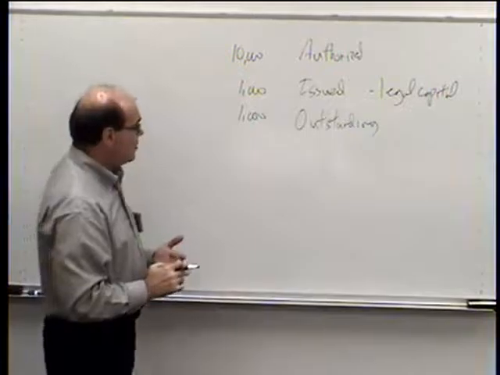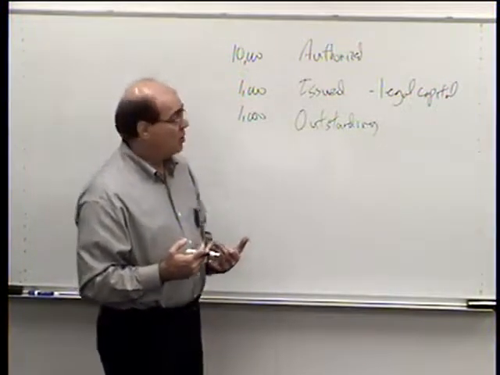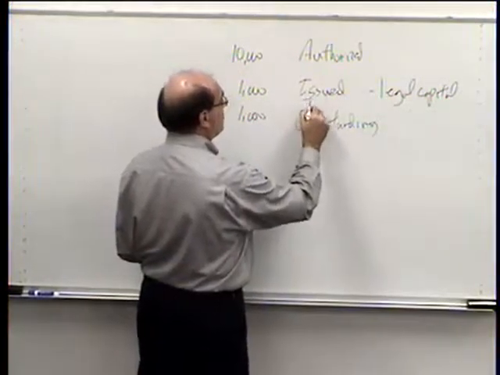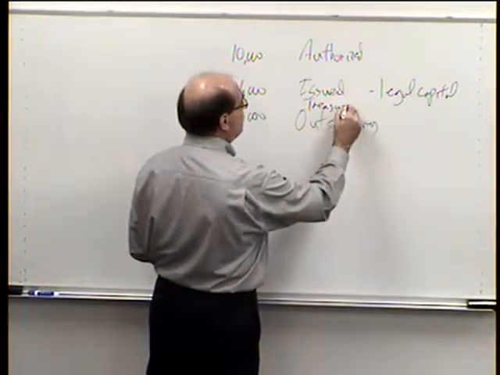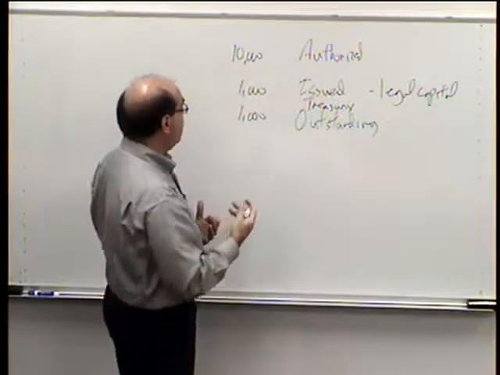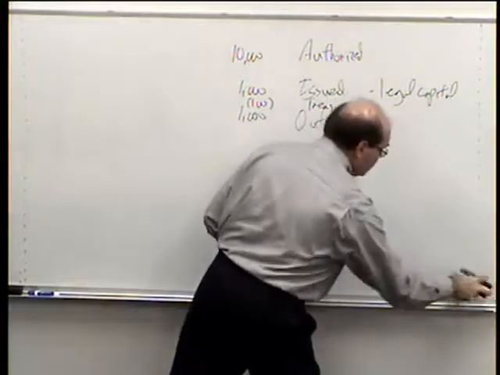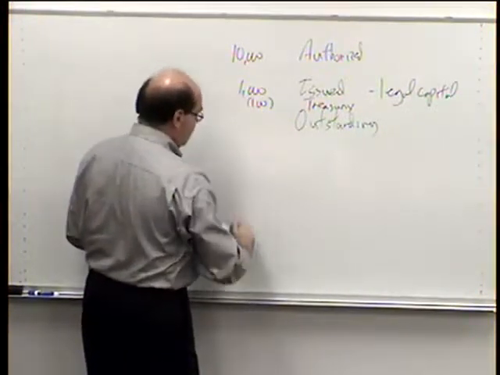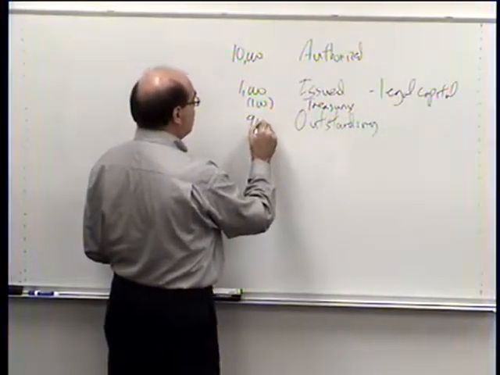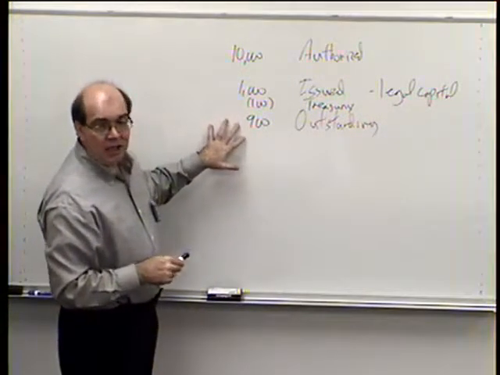But what will happen sometimes is the company may buy back shares of stock. So we'd call those Treasury Shares. We're going to talk more about those. But Treasury shares are when the company buys its own stock back, and when that happens, let's say it buys back 100 shares, well, what's going to happen now is you only have 900 shares that are still outstanding. 1,000 shares have still been issued, but only 900 of them are outstanding.